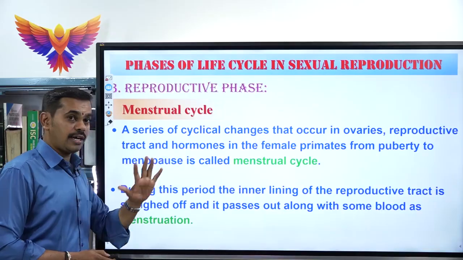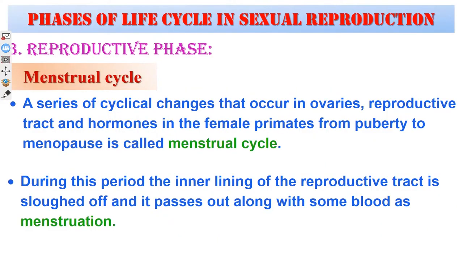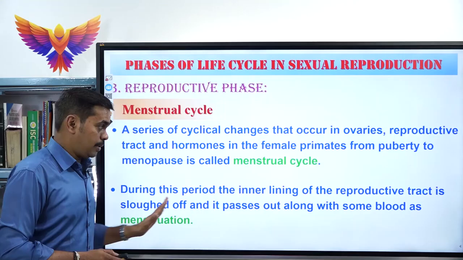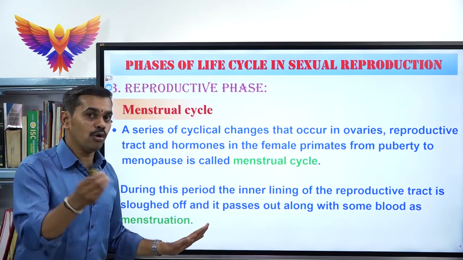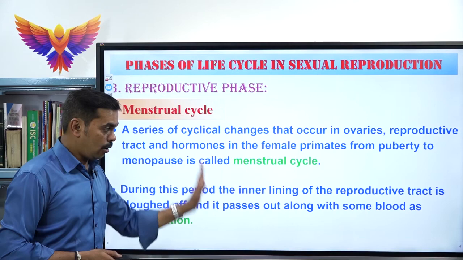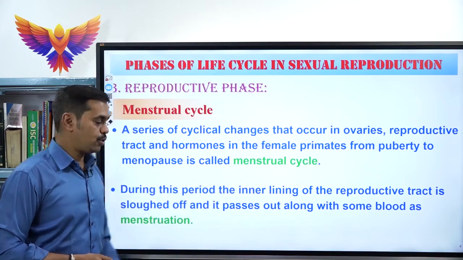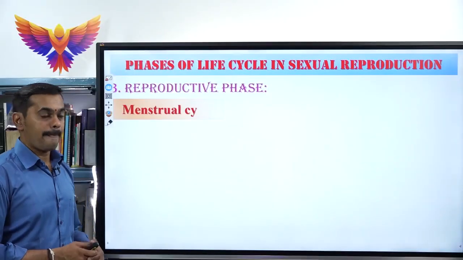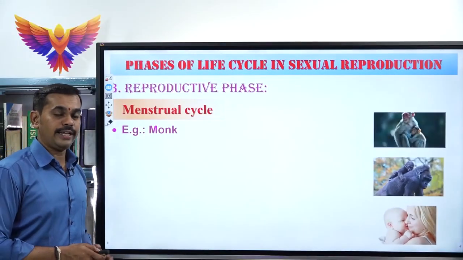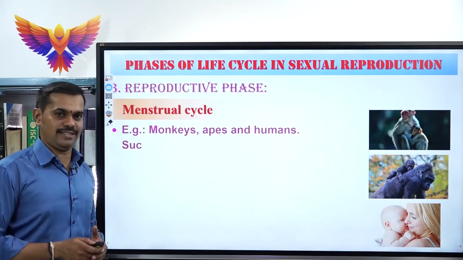But in estrus cycle, the menstruation does not take place because the reproductive tract is not sloughed off. Sometimes a small amount will be sloughed off, but here all the blood vessels of the endometrium rupture, which leads to menstruation. Next one, under menstrual cycle, you must learn which are all the examples.